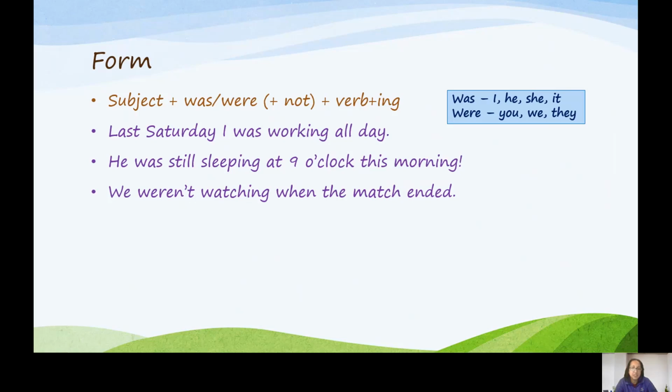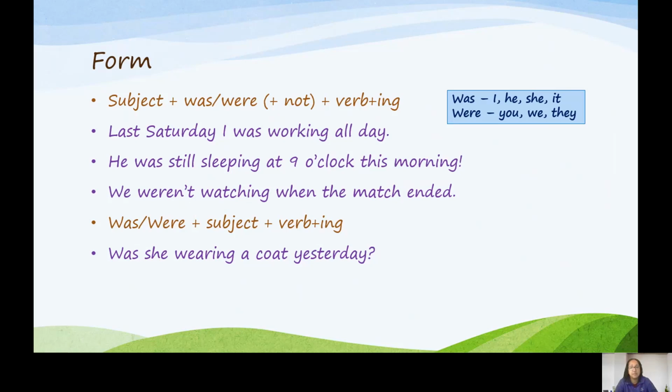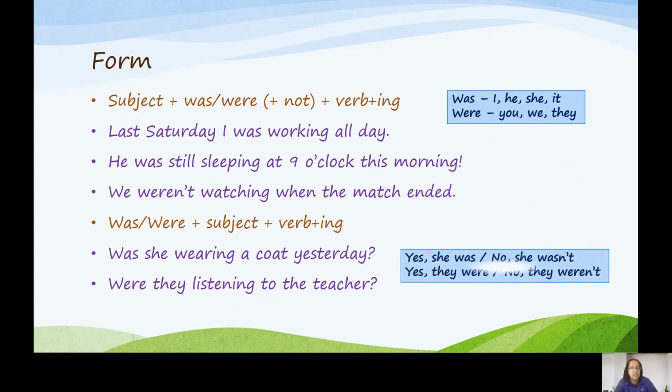To make a question, we start with was or were, then we use the subject and then the verb in the ing form. So basically we swap the subject and the auxiliary verb was or were around. For example, was she wearing a coat yesterday? Were they listening to the teacher? To answer these questions, we would say yes, she was, or no, she wasn't. Yes, they were, or no, they weren't.